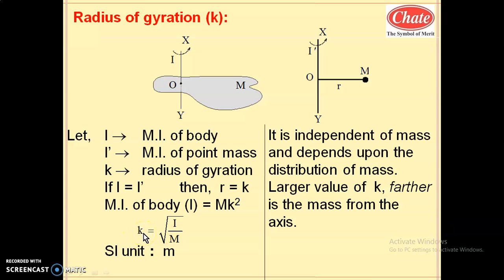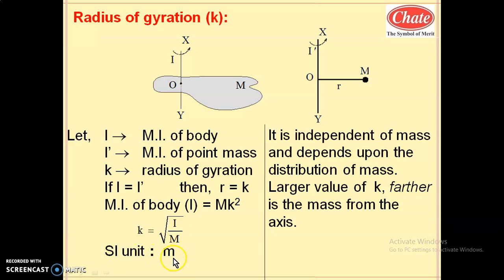To calculate the radius of gyration about any axis, we must know the moment of inertia about the corresponding axis, because if the axis changes, then the moment of inertia changes, and then the radius of gyration changes. So if we want to find the radius of gyration about any axis, you must know the moment of inertia about the same axis.